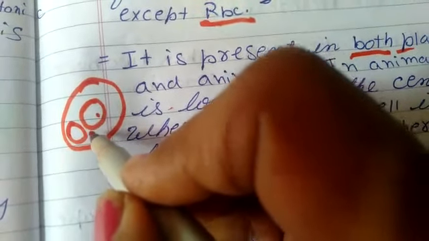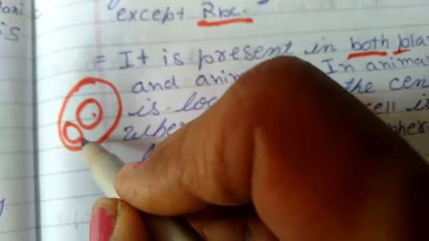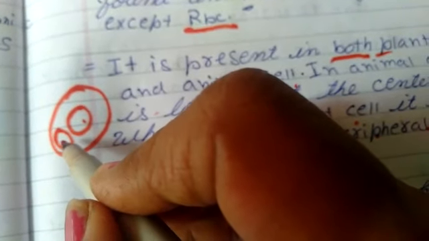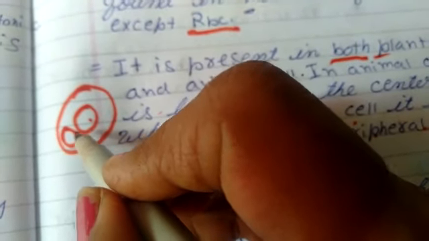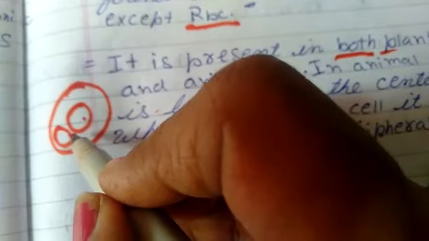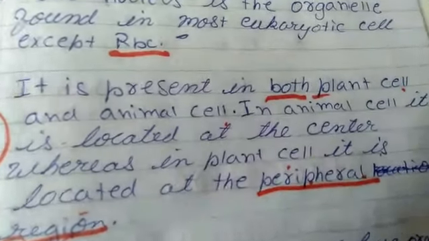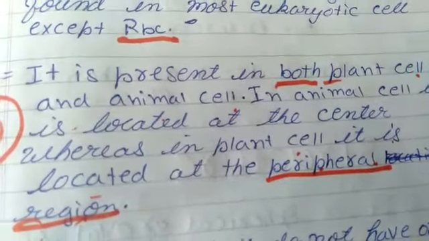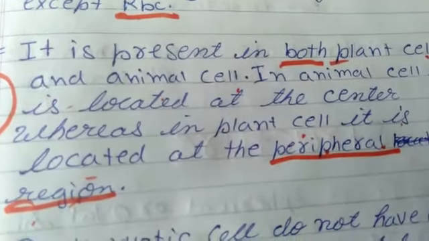But in case of plant cell it is present at this position, and at the center what is present? Vacuole is present. And at the peripheral region, means sidewise near the walls, the nucleus is present. So this location is called the peripheral region or peripheral location. So you all get that? In animal cell the nucleus is present at the center, and in plant cell it is present at the peripheral region.